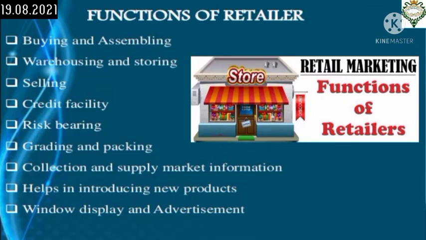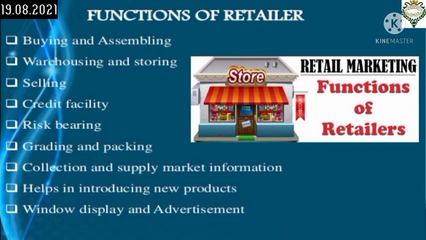Then selling of goods, that means after procurement of goods on the basis of estimated demand, the retailers sell them to the ultimate consumers according to their requirement. Then the credit facility. Sometimes the retailers sell goods to the consumers on credit. Besides, they make arrangements also for delivering the goods sold to the consumer's residence.